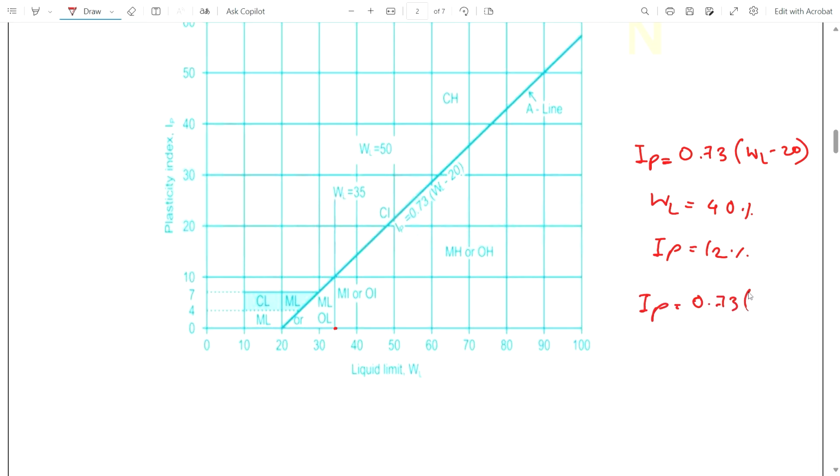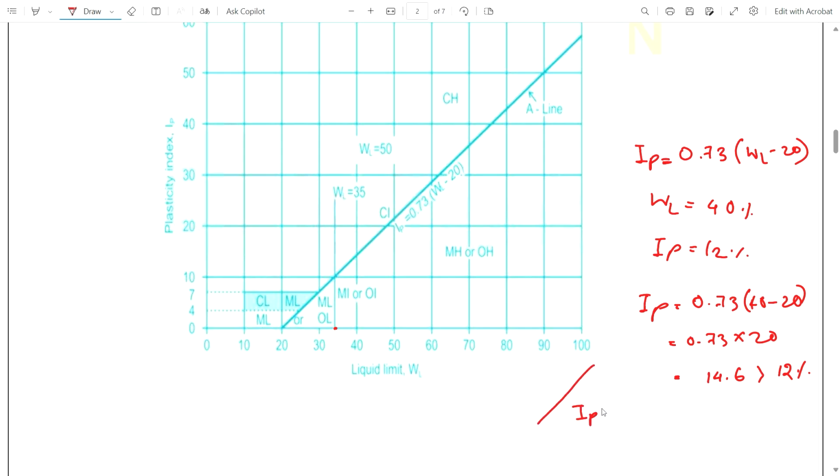0.73 times the liquid limit minus 20 is how much? 40 minus 20, that is 20. 0.73 into 20, we get the answer as 14.6, which is greater than 12%. That means our IP is below the A line.